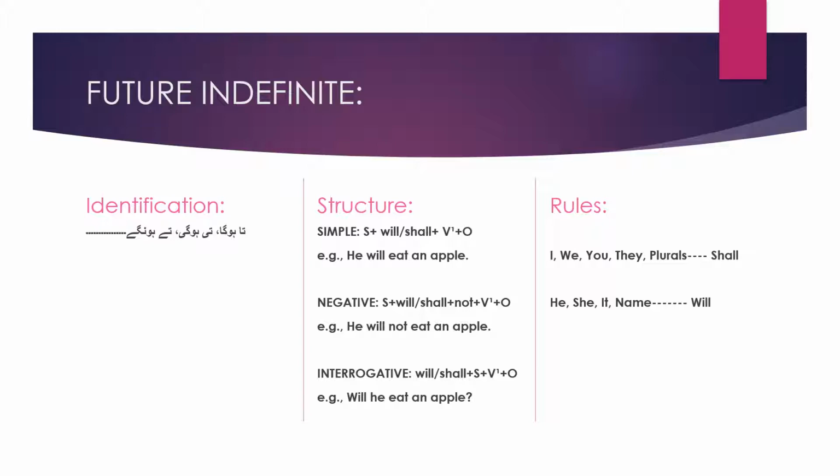So if we compare all the three indefinite tenses, in present indefinite we use s or es with first form of verb. In past indefinite we use second form of verb. And in future indefinite we again use first form of verb with the addition of will or shall. So its rules are: shall will be used with any type of plural, I, we, you, they, or will is going to be used with any type of singular or name or he, she, it.